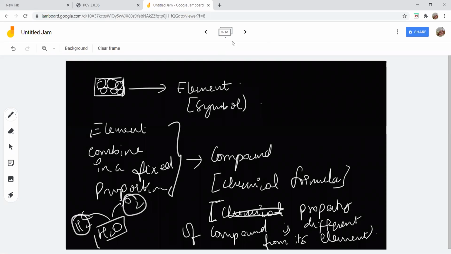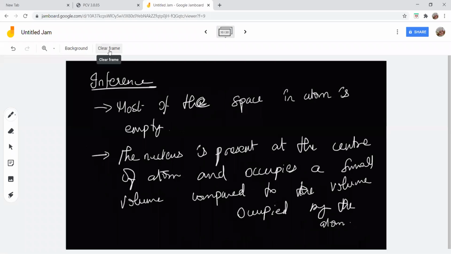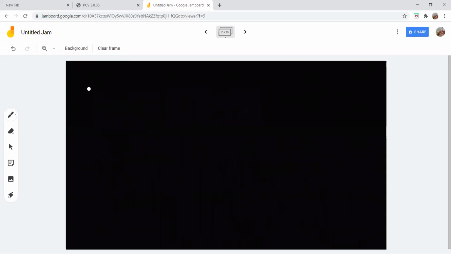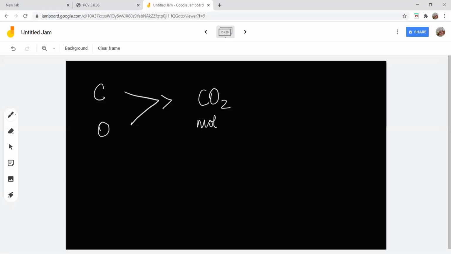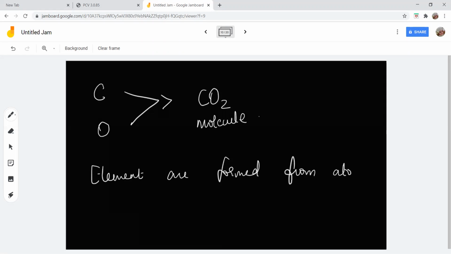Listen here. Certain atoms or molecules. First, I'll tell you what an atom is. See, listen here. If I say carbon, it is an atom. Oxygen is an atom. When both atoms combine chemically, it forms CO2 here. CO2 is a molecule. So, elements are formed from atoms. Correct? So, if you take the carbon element, it is made up of only carbon atoms.